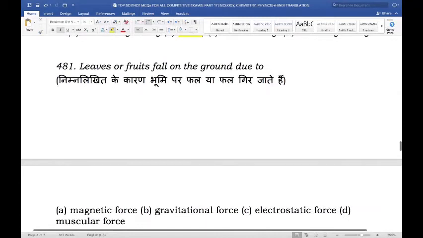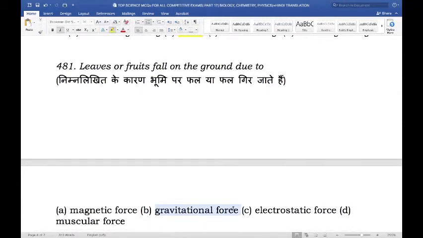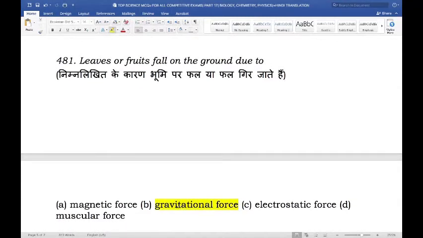And the right answer here is because of the gravitational force. It is said that Isaac Newton observed the gravitational force by observing a fruit, specifically an apple, falling to the ground.